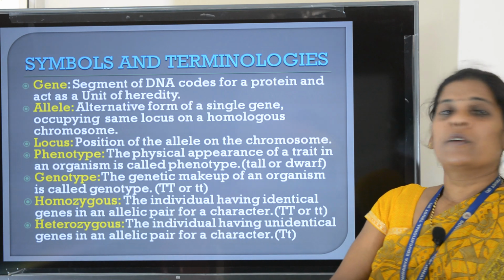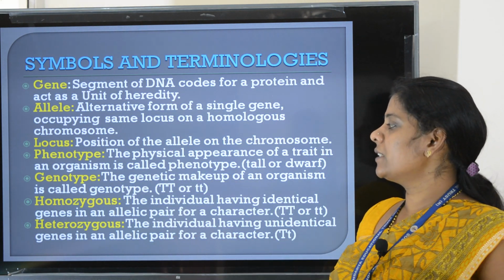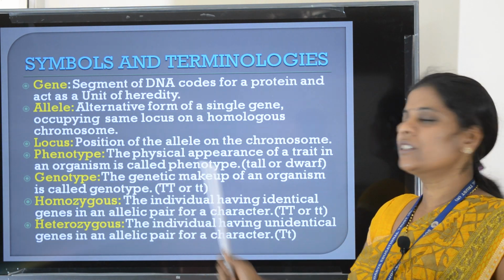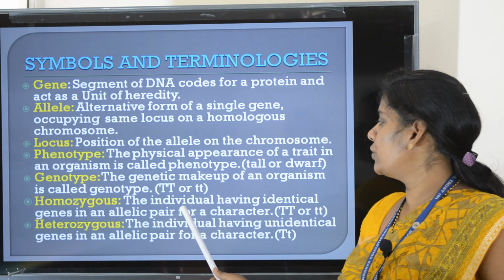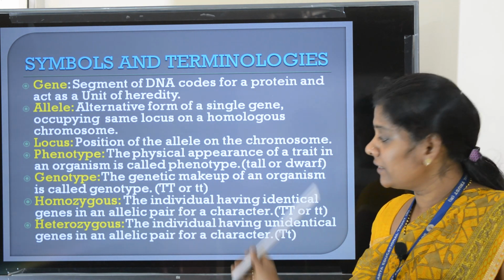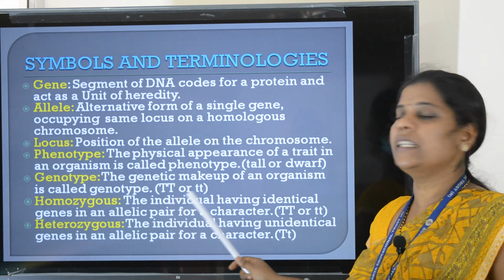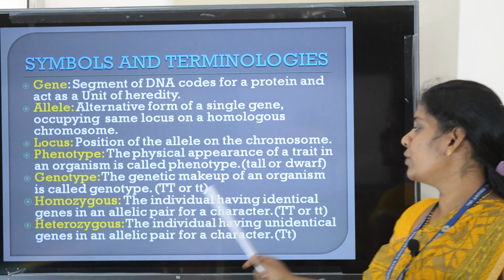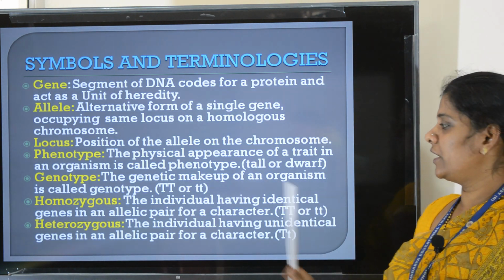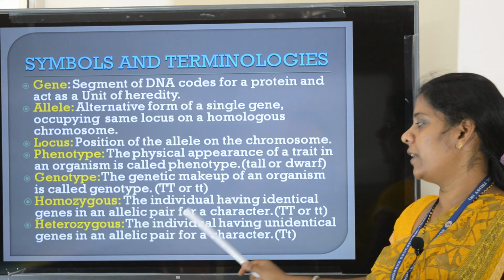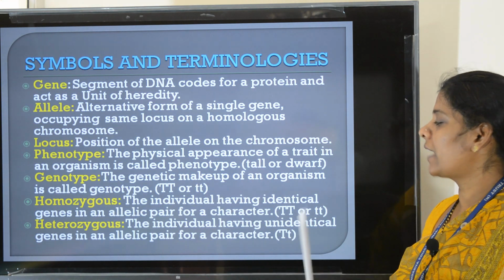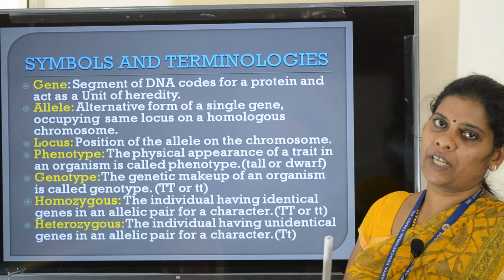So one more term, that is homozygous. What is homozygous? The individual having identical genes in an allelic pair. Very important. The individual having identical genes in an allelic pair for a character is called homozygous.